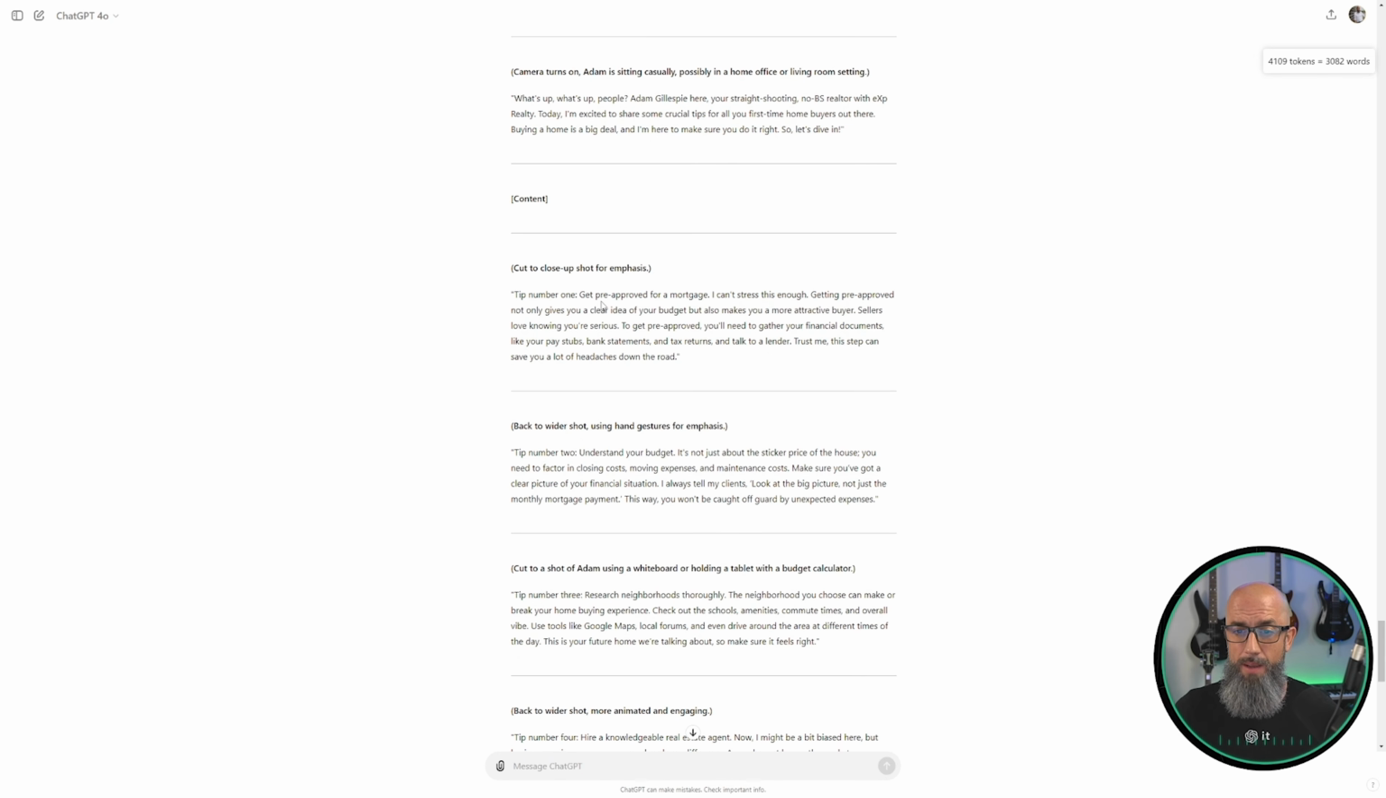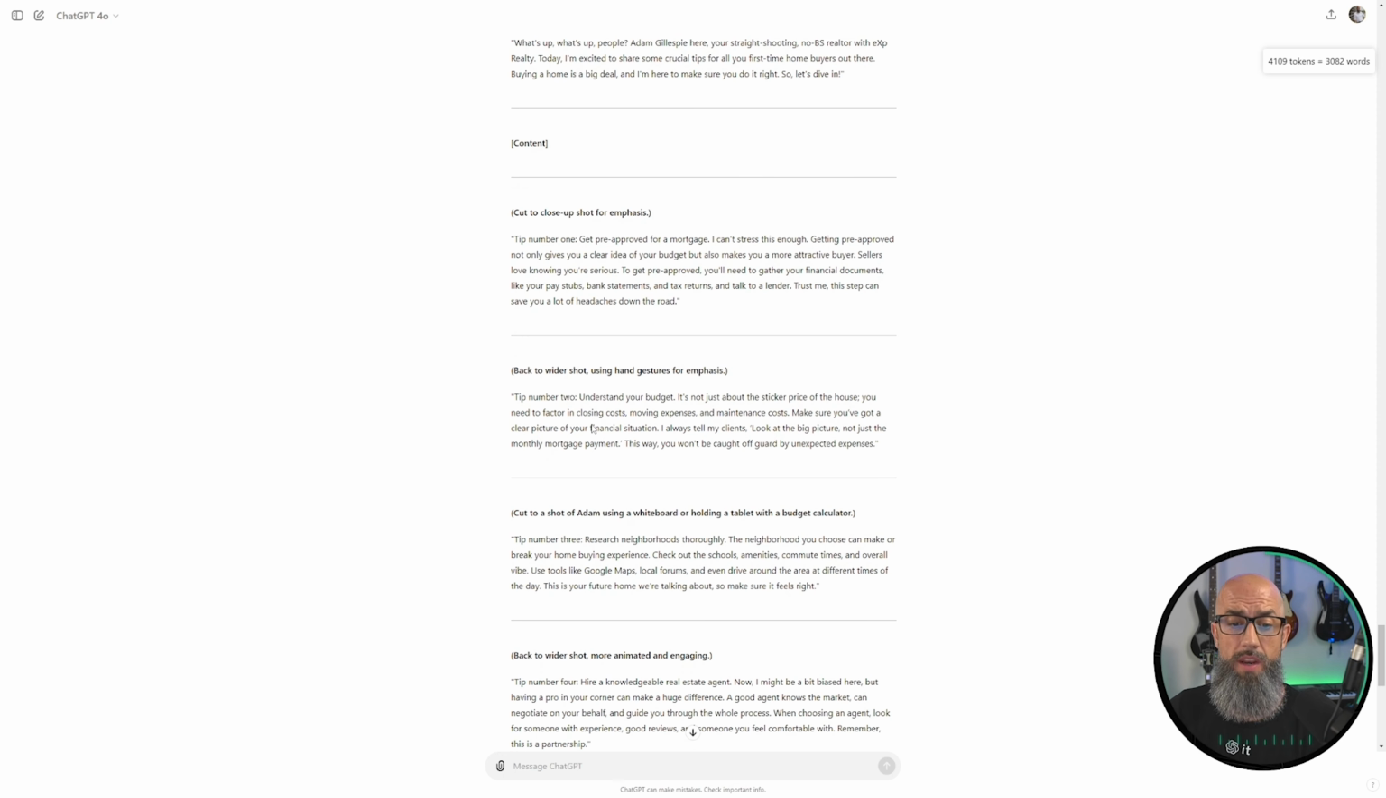Tip number 1, get pre-approved for a mortgage. I can't stress this enough, guys. Getting pre-approved not only gives you a clear idea of your budget, but it also makes you a more attractive buyer. Sellers love knowing that you're serious. So to get pre-approved, you're going to need to gather your financial documents like your pay stubs, your bank statements, and tax returns, and then talk to a lender. Trust me, this step can save you a lot of headaches down the road, right? And then it goes into tip number 2.